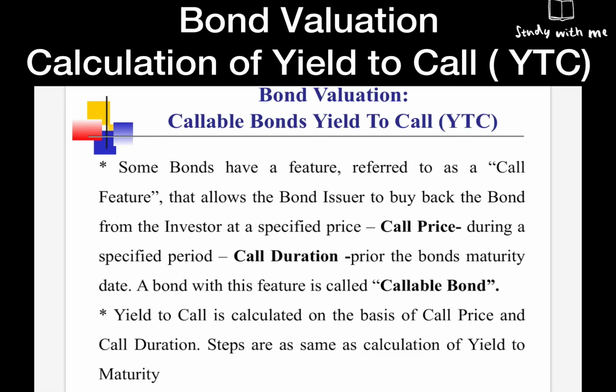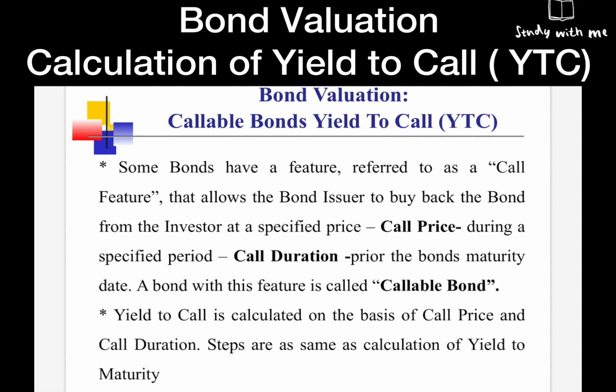So there are bonds in which the bond issuer, the company, has a privilege. What is the privilege? To buy back the bond from the investors before its maturity date. It's the privilege given to the company as part of the bond agreement.